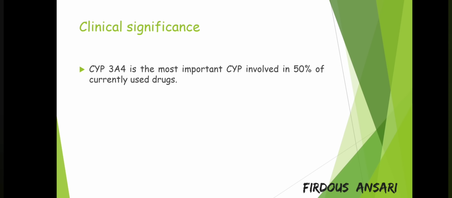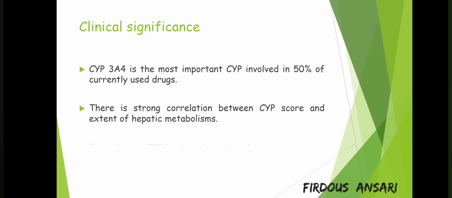Clinical significance: CYP3A4 is the most important CYP enzyme, involved in 50% of the metabolism of the drugs that are currently used. There is a strong correlation between CYP score and extent of hepatic metabolism. In cirrhosis, CYP level can be reduced.